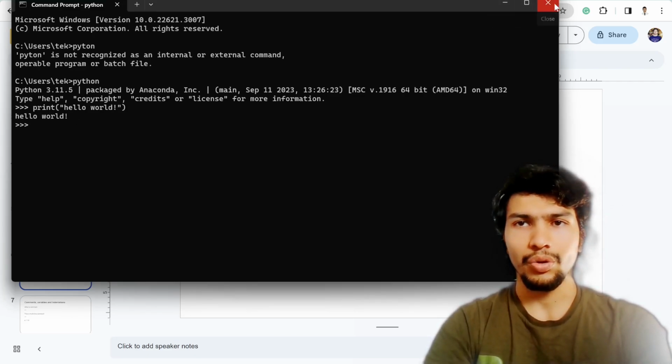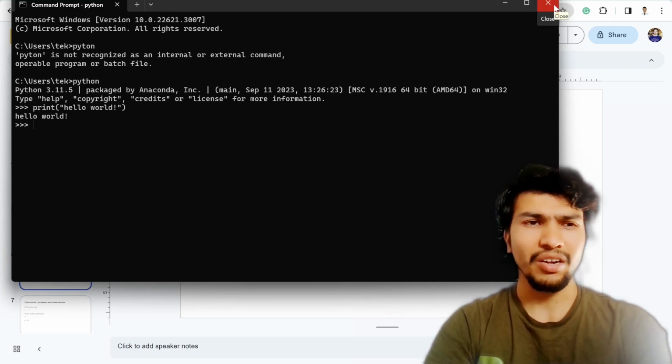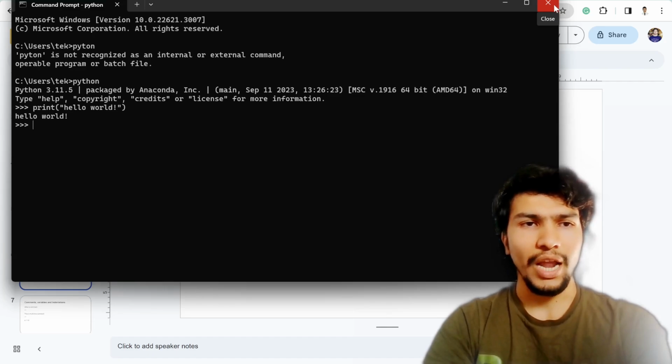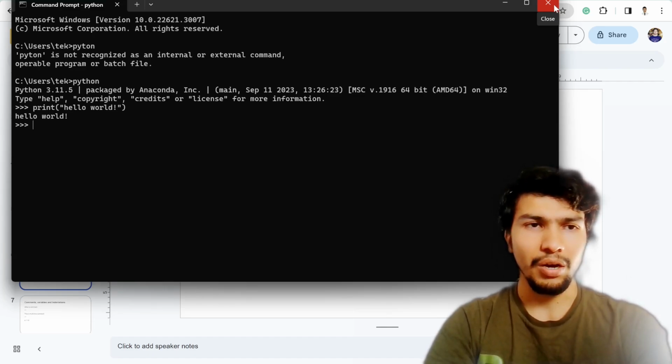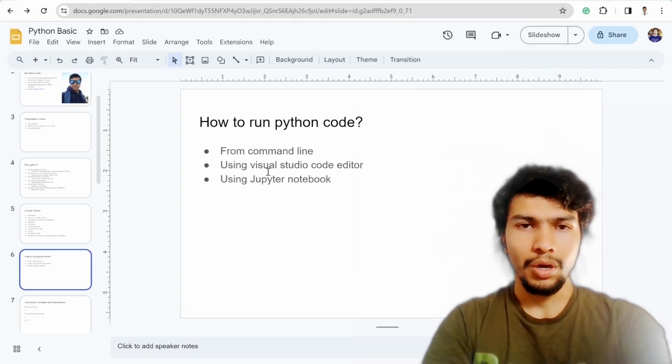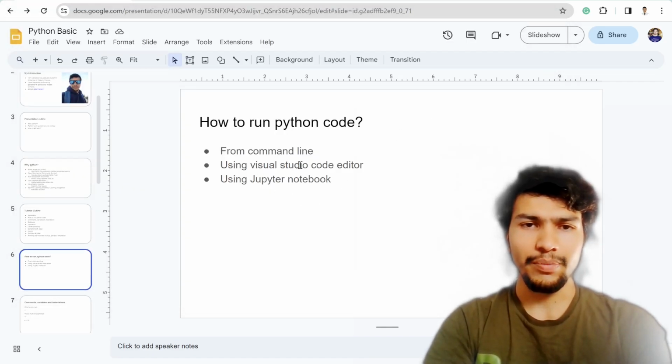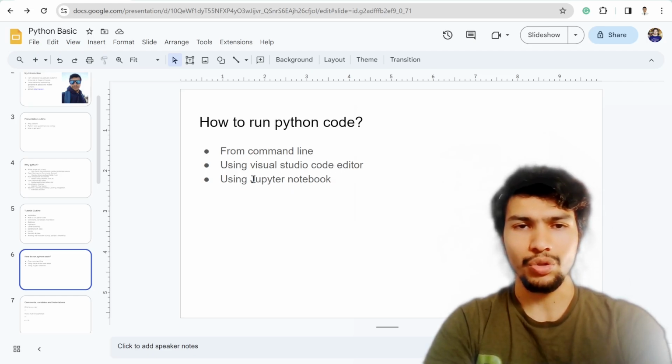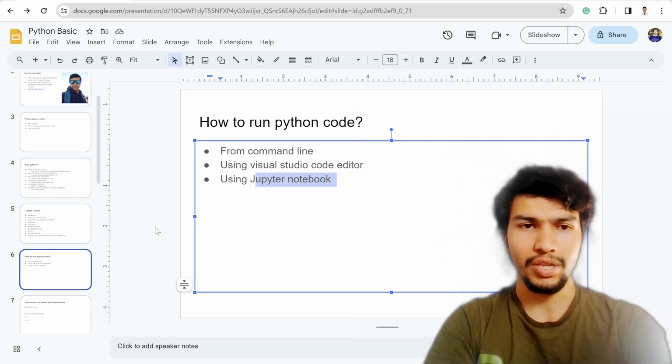Okay, so that's the other way, but I don't recommend this way because every time you need to write your code line by line and then print it or get the output in the same console. Also you can try it in the Visual Studio Code editor as well. Maybe I'll show you this process in a different video, but for now I'm going to use the Jupyter Notebook as I showed previously.